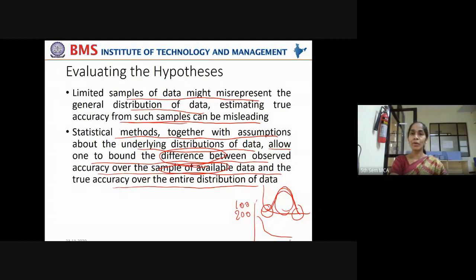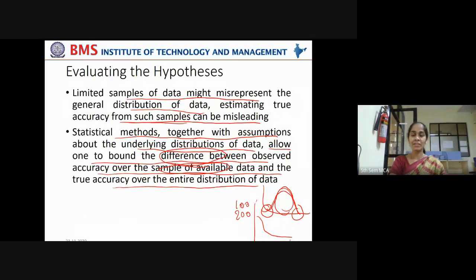Got it? Sample of available data means, say, if I take 30 students' data. Over the entire distribution of data means I take 60 students' data. Now, if the hypothesis is correct for 30 students' data, it should also hold good for 60 students' data, 100% of the population.